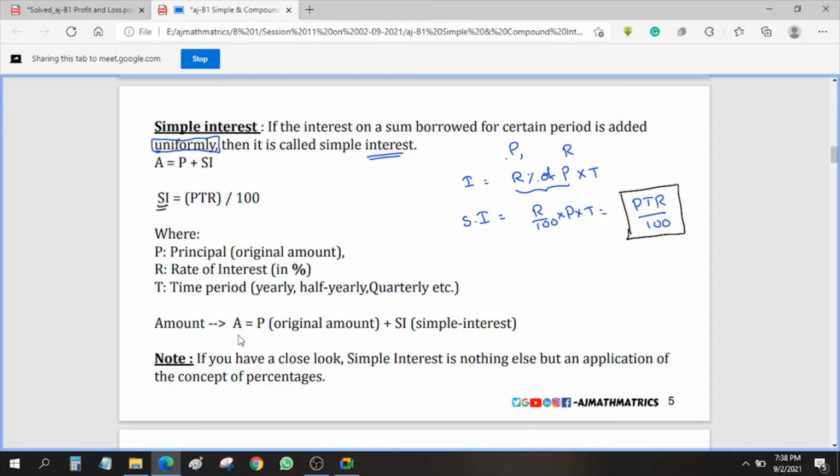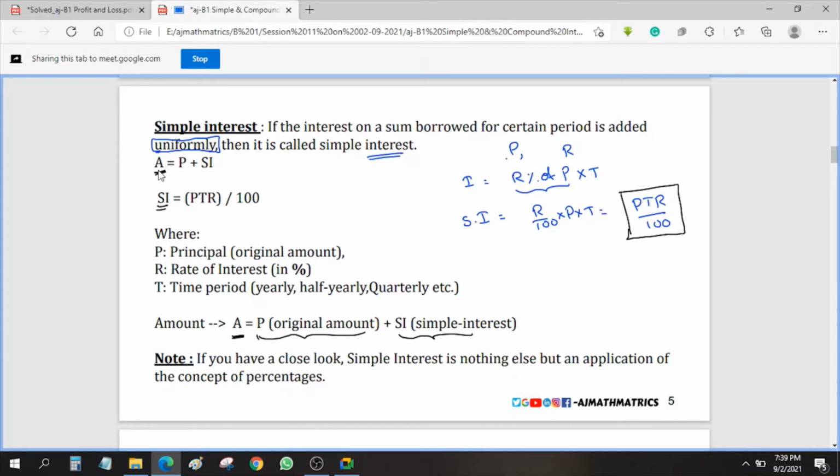Now the total amount we need to pay after so many years, maybe 5 years or maybe 6 years, how much amount do we need to pay to clear the due? We need to pay the principal and we need to pay the simple interest also. So be clear, this is the amount. A means the amount which we need to pay to clear the debt.